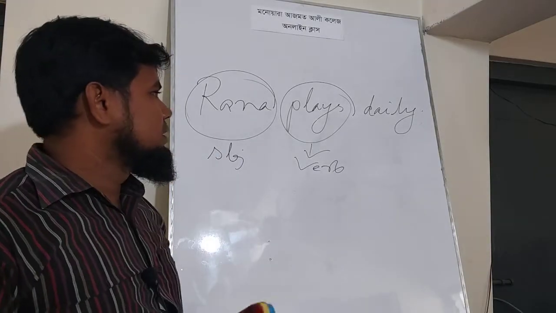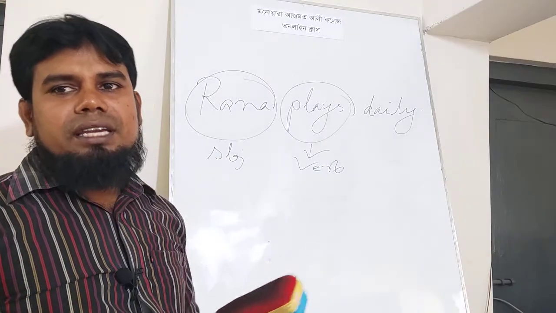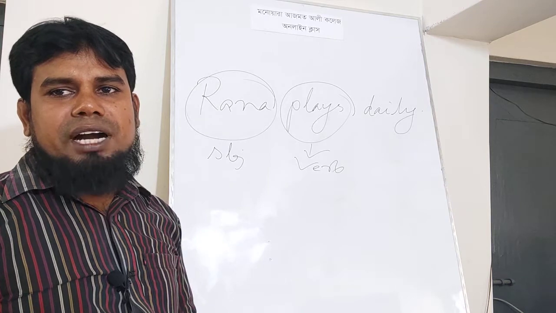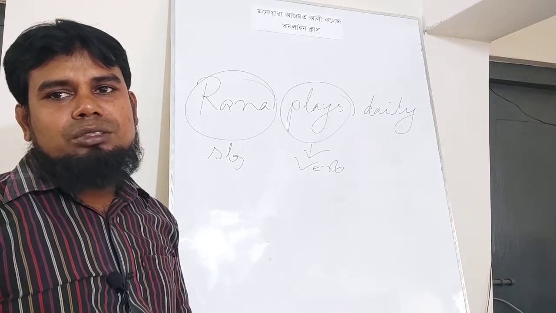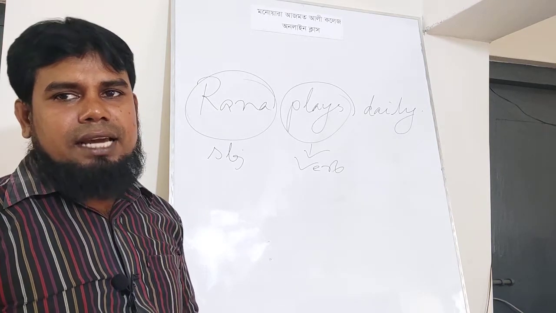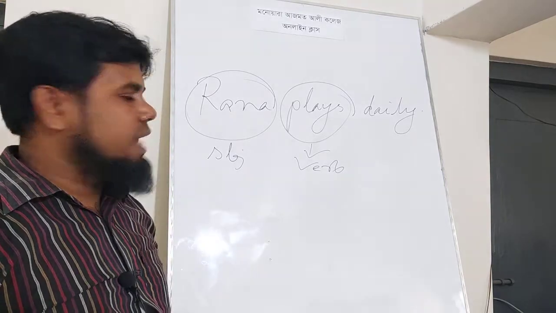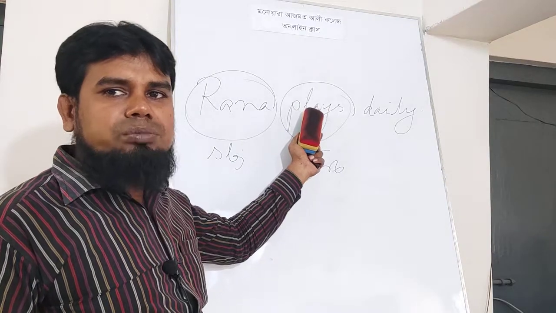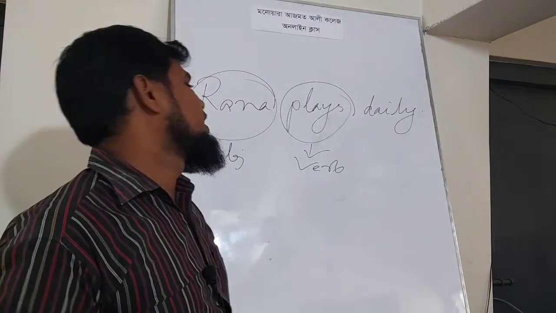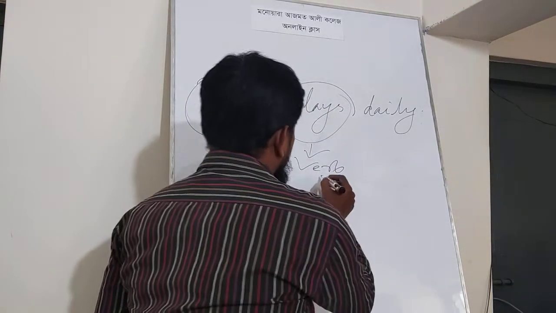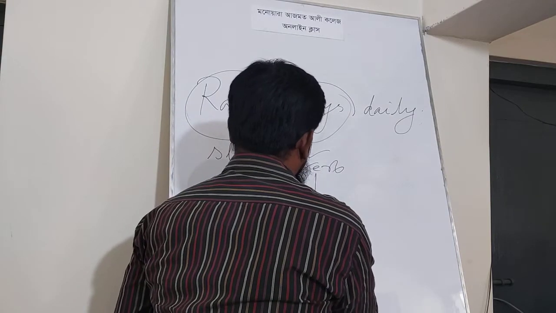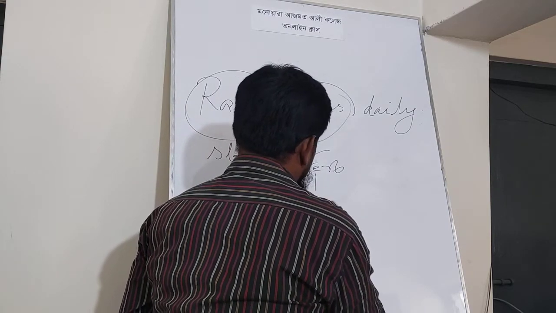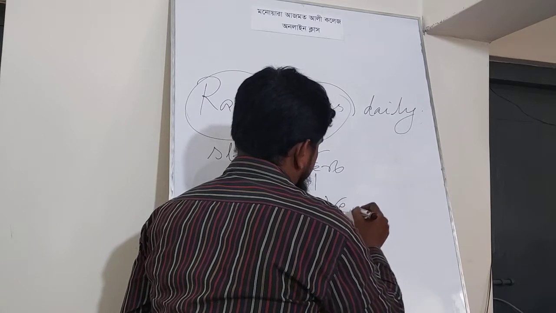In this sentence, we do not get any answer. That means this sentence has no object. As this verb has no object, this verb is called intransitive verb.